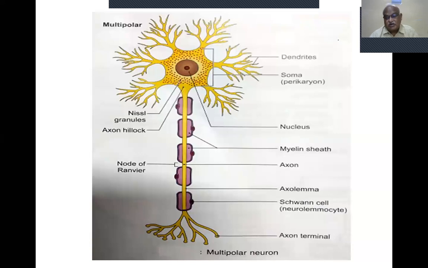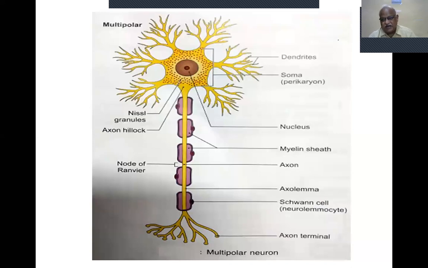Neurons are classified depending upon the polarity. Multipolar, that means this is the multipolar neuron, which has a larger number of poles. Bipolar has a dendrite on one side and an axon on the other side. And unipolar has only one.